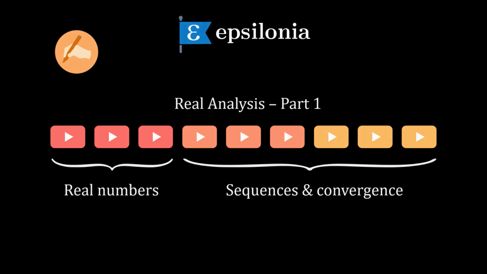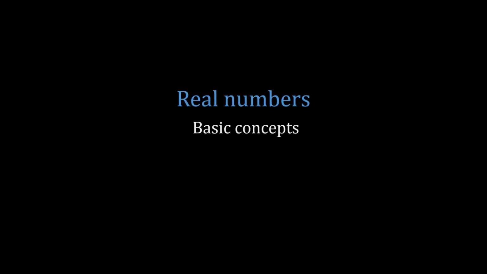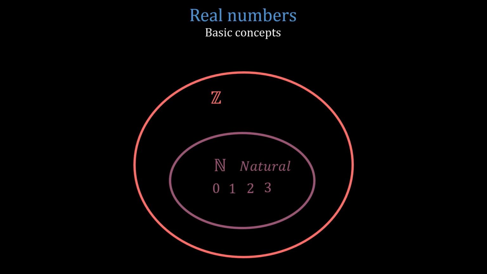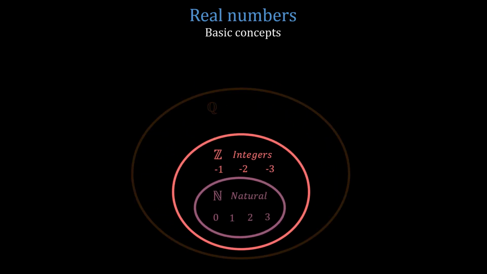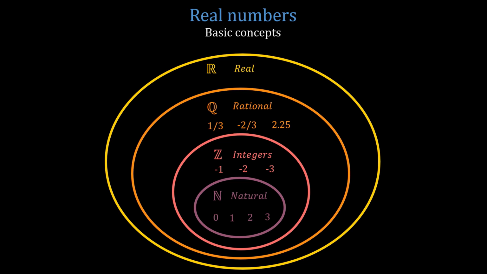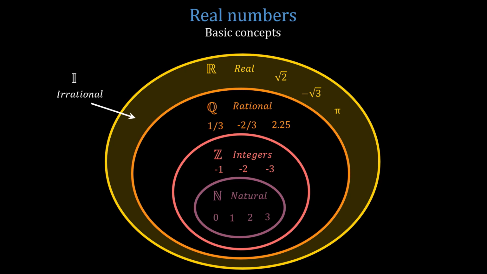In this video about real numbers, I will cover basic concepts. I assume you know N, the set of natural numbers, Z, the set of integers, and Q, the set of rational numbers. I also assume that you have at least heard of R, the set of real numbers, or at least that you know of numbers like the square root of 2, minus the square root of 3, or even pi, which are real but irrational numbers. They belong to the set I of irrationals.